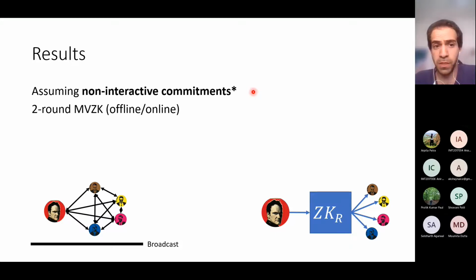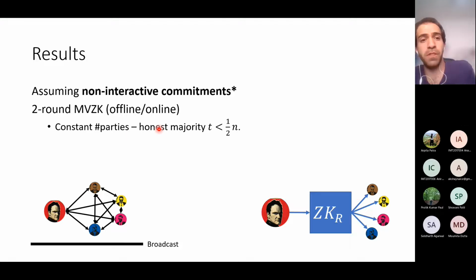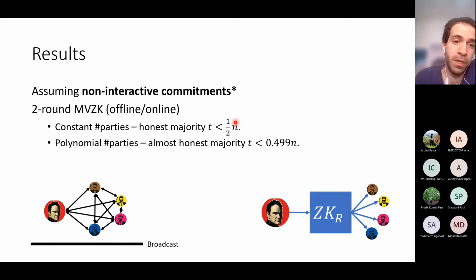And we construct a 2-round MVZK protocol, again with this nice feature of offline and online rounds, so that if the number of parties is constant, then we obtain optimal resiliency for honest majority, which means that the number of corrupt parties T should be less than 1/2 the number of parties N. And if the number of parties is polynomial in the security parameter, then we obtain almost optimal resiliency. We require a little bit more than honest majority. Okay, so those are the main results regarding MVZK.